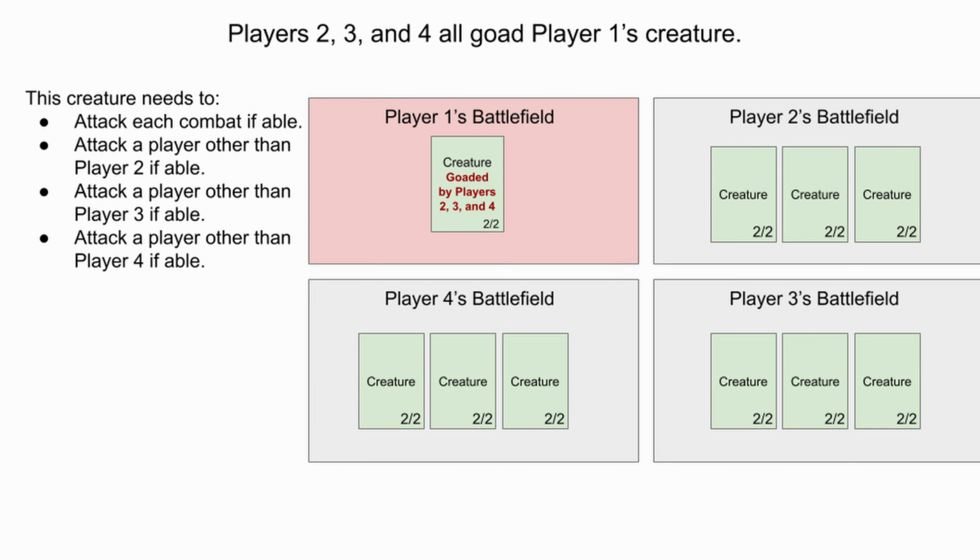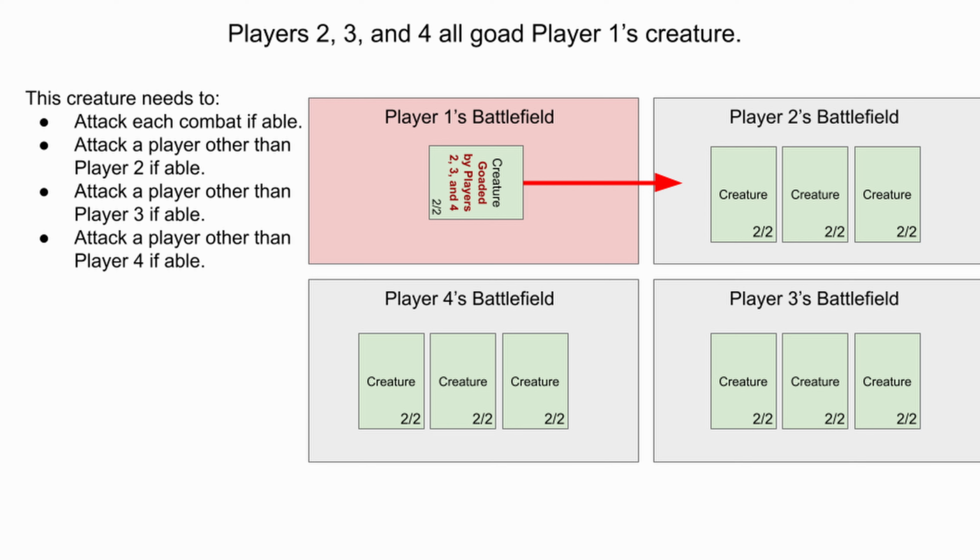During declare attackers, the game tries to satisfy as many requirements as possible without breaking any restrictions. With 3 different "attack a player other than" lines, it's impossible to satisfy all of them at once. The only player who's other than 2, 3, and 4 is player 1, the controller, and you can't attack yourself. So player 1 must choose a legal defender that maximizes the number of requirements met.